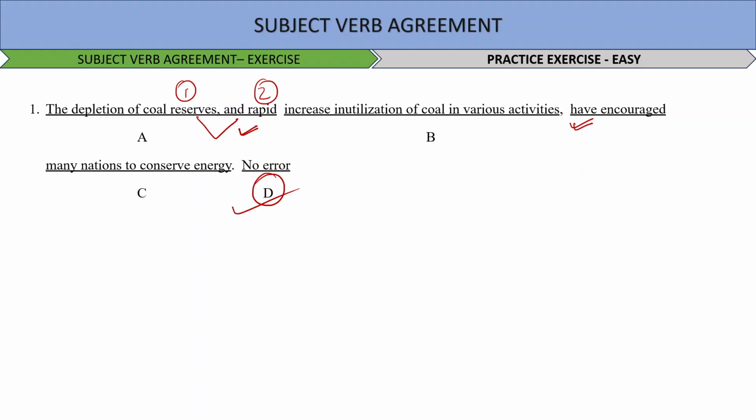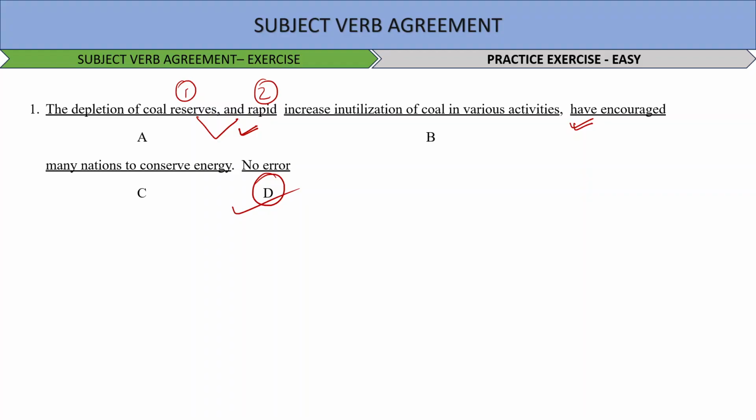Now see, the neighbors told SIT that neither Jennifer, subject singular, nor her mother, subject singular, nor her mother are capable of telling the truth. The verb follows the closer subject. The closer subject is singular, and hence the verb is singular. So the correct answer is option number C.